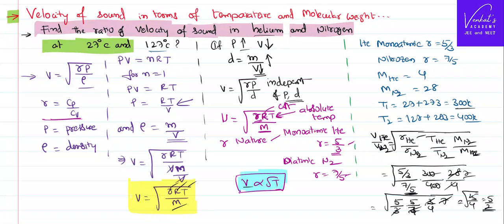So solving a problem is not a big deal. I want you to understand the concept and how we can rewrite the formula, this formula root of gamma P by rho, into a different formula depending on the requirement to solve the problems.